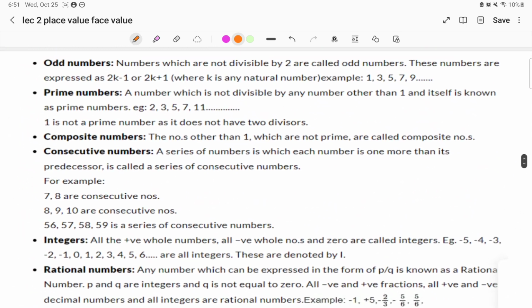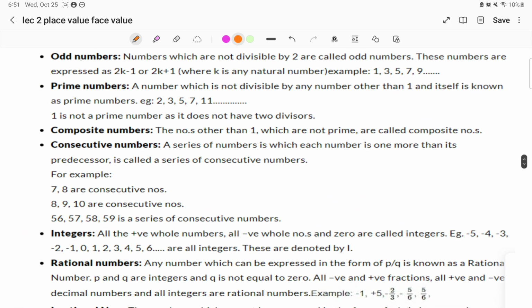Moving on to the next and the most important, as I have told you, odd numbers. Odd numbers are the numbers which are not divisible by 2. These are the numbers expressed as 2k minus 1, 2k plus 1. This is not much important, just remember it. The numbers like 1, 3, 5, 7, 9, 11, 13, 15, these are the odd numbers.